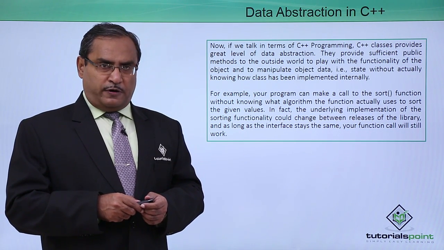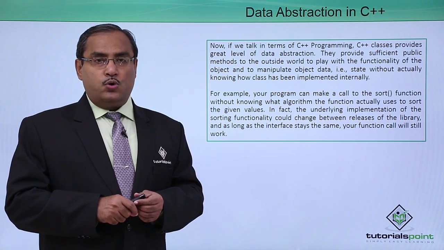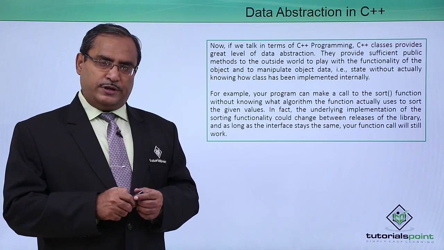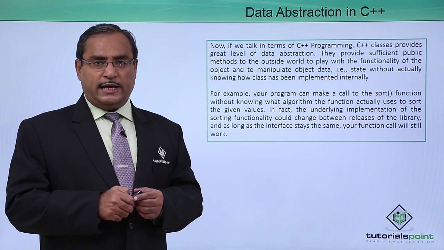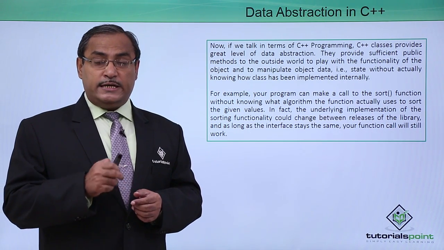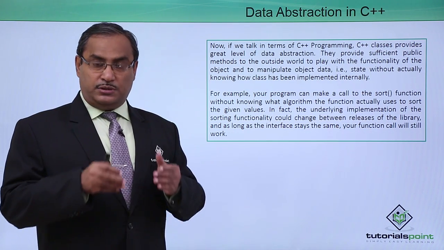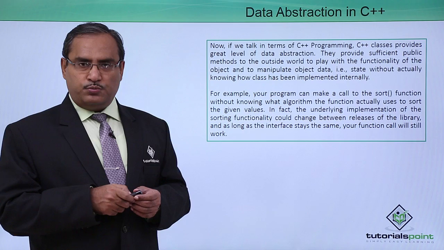In case of the sort function, we have taken this as an example. The internal code of the sort function is totally inaccessible from the outside world. What sorting algorithm we have used, how the logic has been coded and how the data are getting sorted in intermediate scans, those details remain hidden from the outside world.